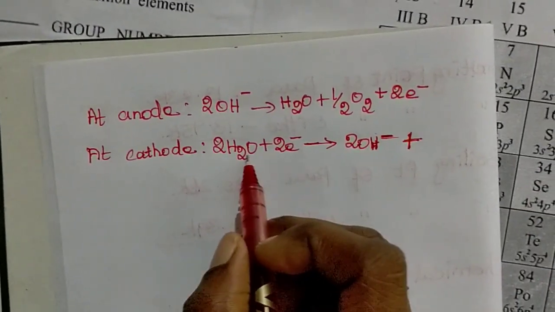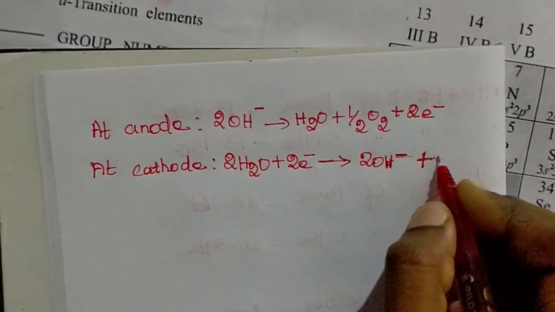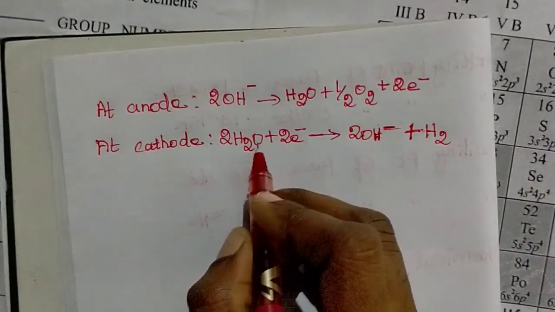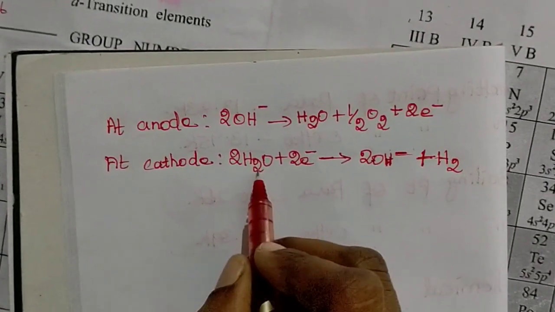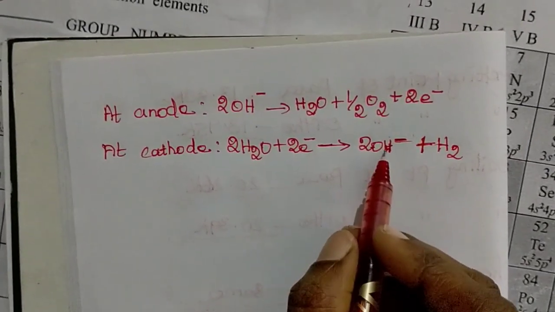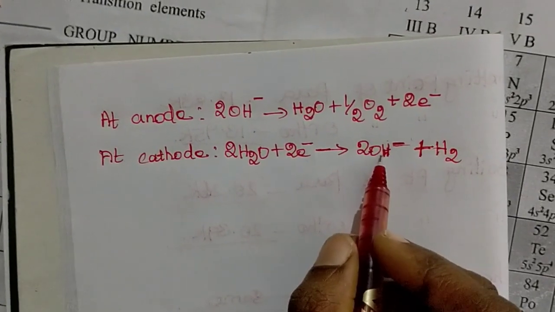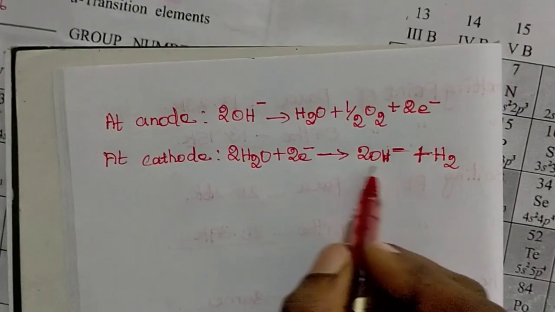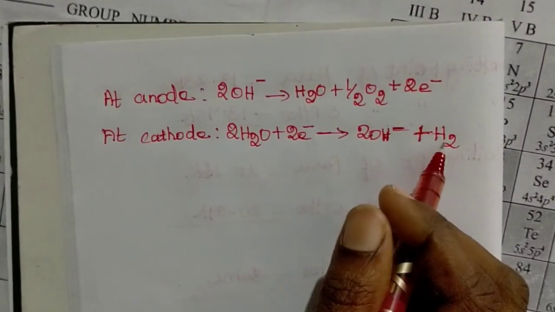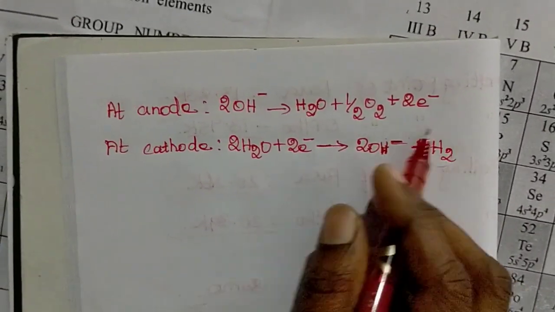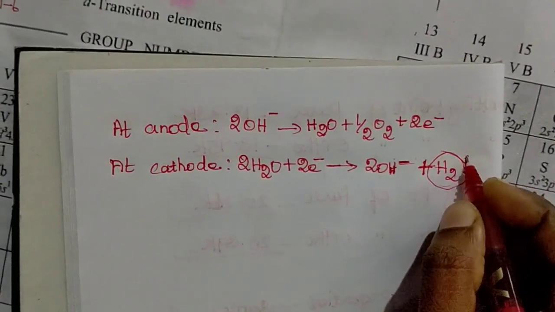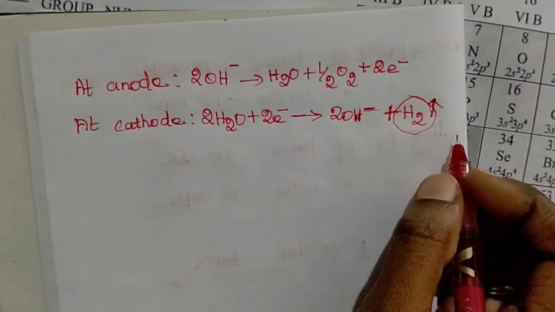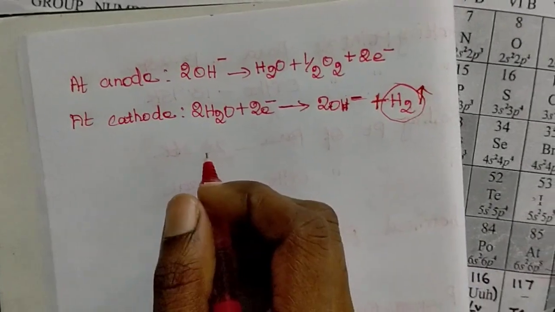What is the byproduct? H2 is the byproduct because 2O is balanced. Totally 4 hydrogen are present. 2 hydrogen are combined with 2 oxygen, so it becomes 2 OH minus and the remaining 2 hydrogen is released as hydrogen gas. So now hydrogen is successfully separated by this method.